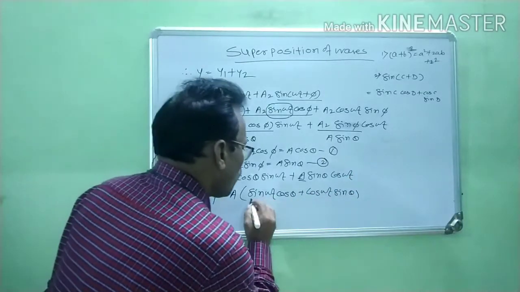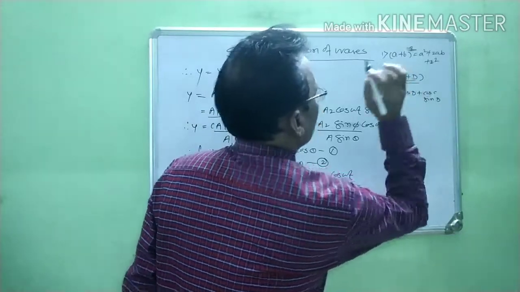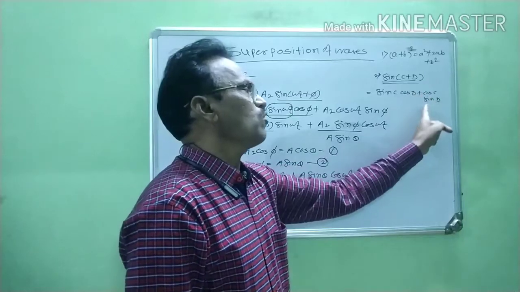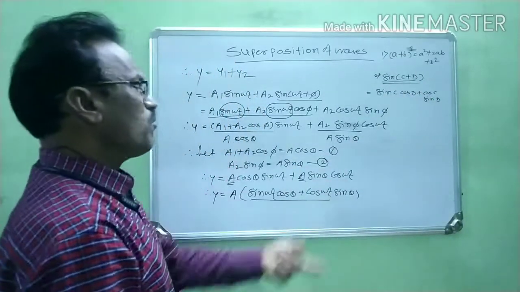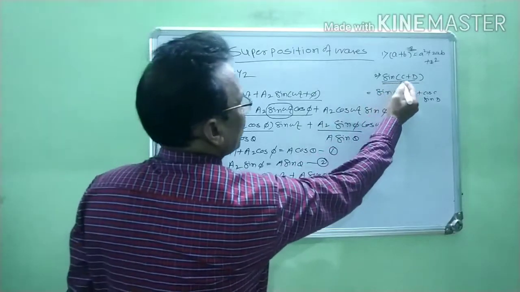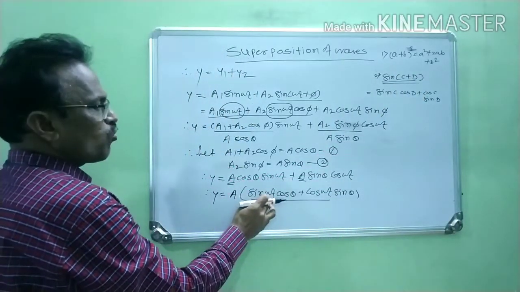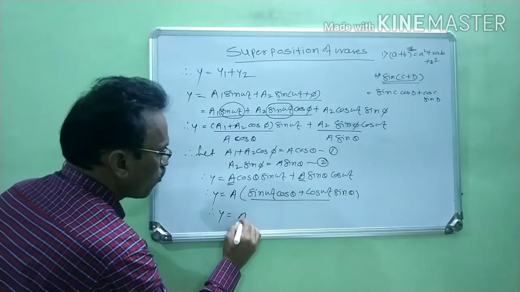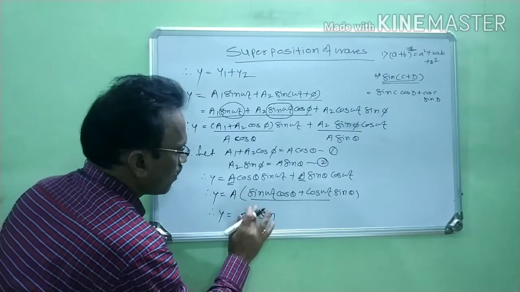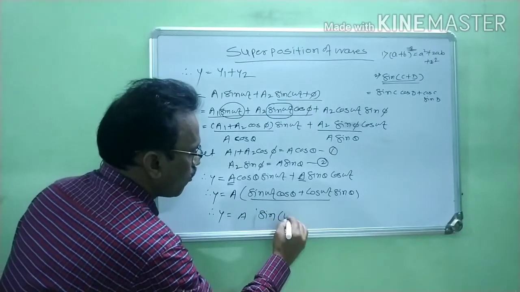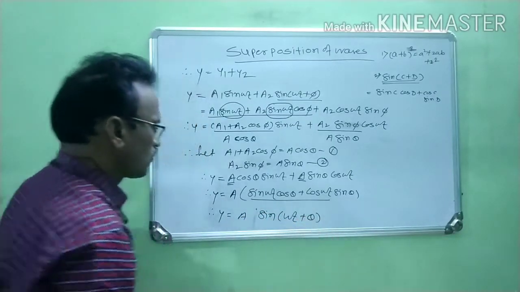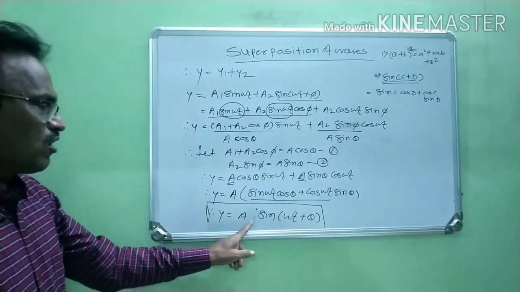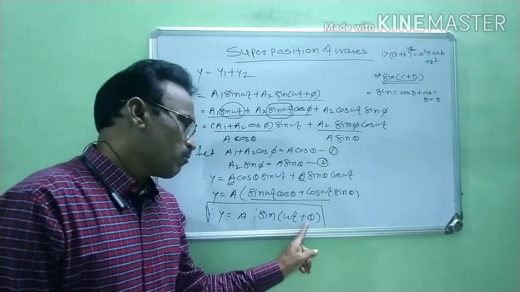Again using the identity sine of c plus d equals sine c into cos d plus cos c into sine d, where c is omega t and d is theta, y is equal to A sine (omega t plus theta).